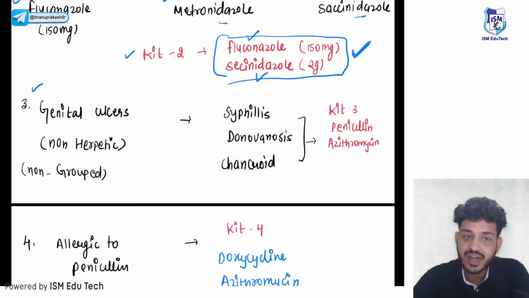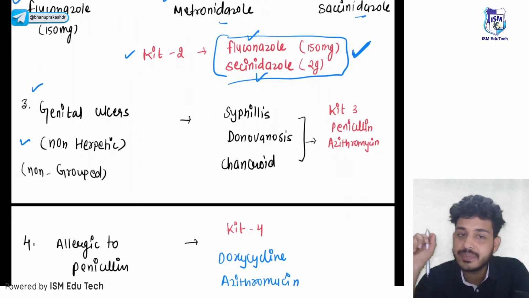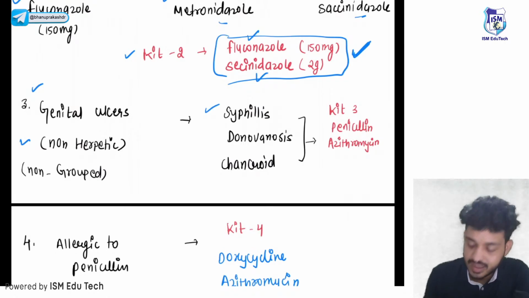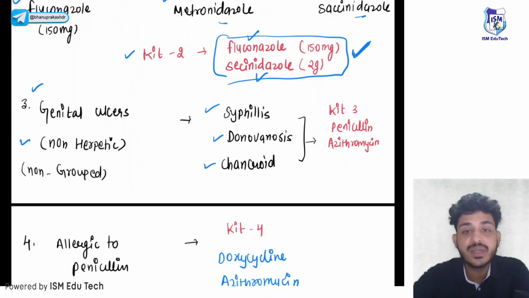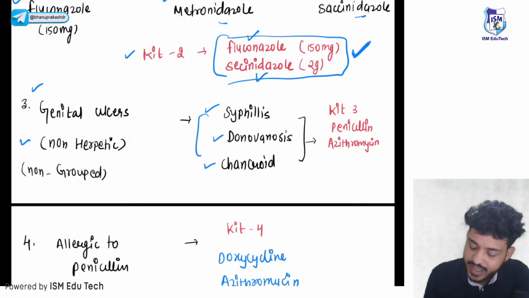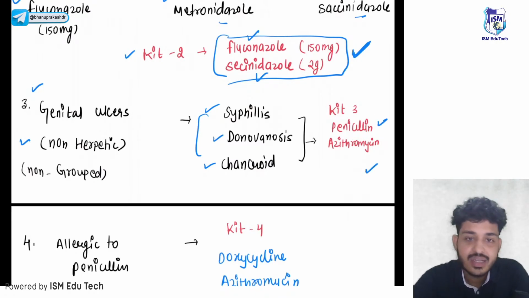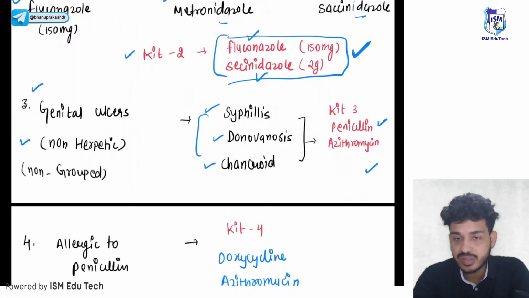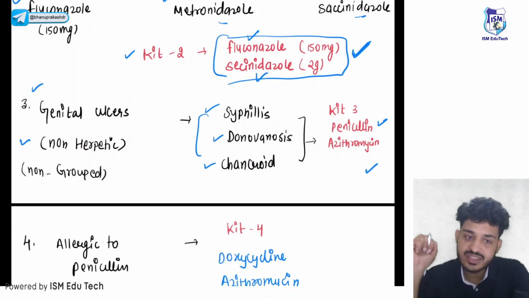Third thing will be genital ulcers. If the ulcers are non-herpetic, it could be syphilis, a single ulcer, donovanosis, or chancroid. All of these three are bacterial infections. I can give penicillin or azithromycin. The drug of choice for syphilis is penicillin, whether primary, secondary, tertiary, early latent, late latent or neurosyphilis. For donovanosis and chancroid, the drug of choice is azithromycin, a macrolide.